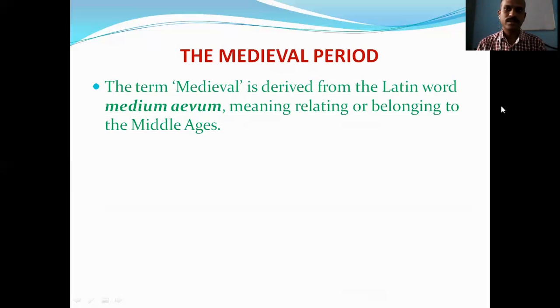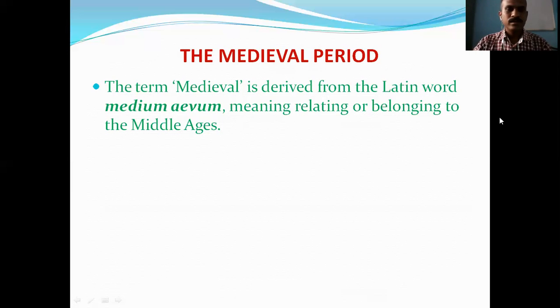The things which belong to the Middle Ages are called medieval things, and the history of the medieval period is known as Middle Age history. So medium evum is the Latin word that is converted into the word medieval.